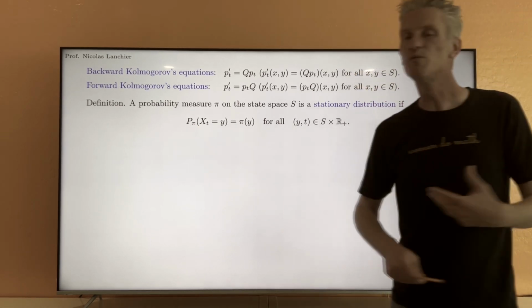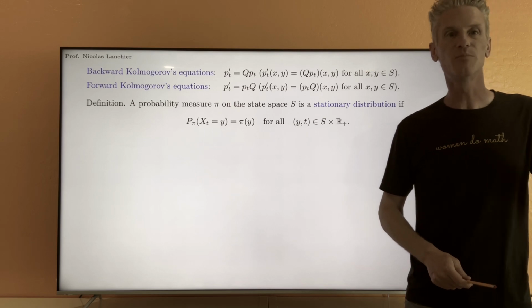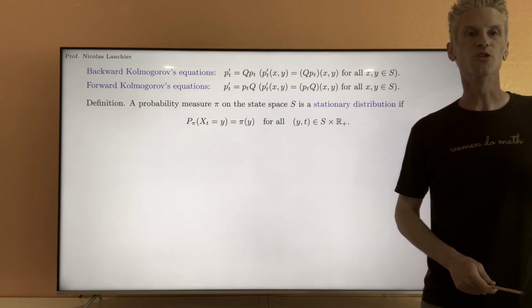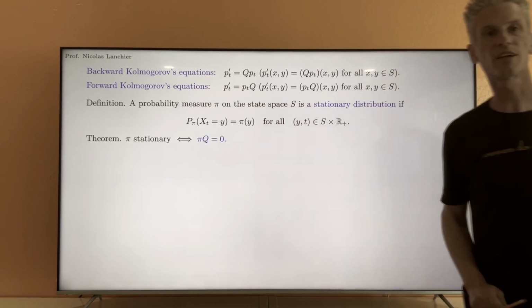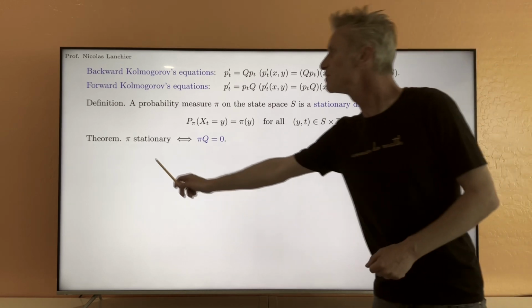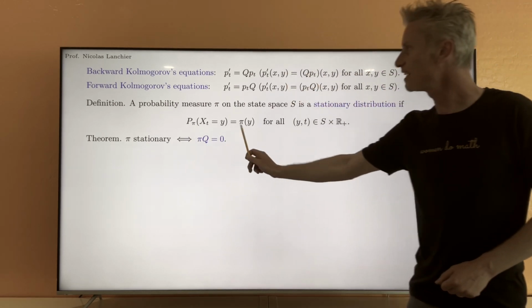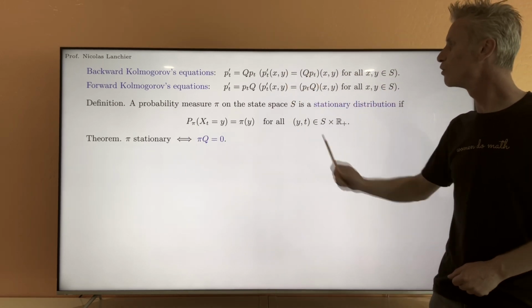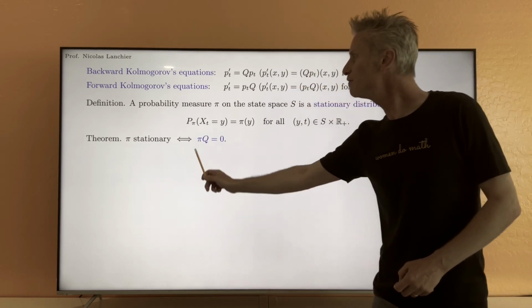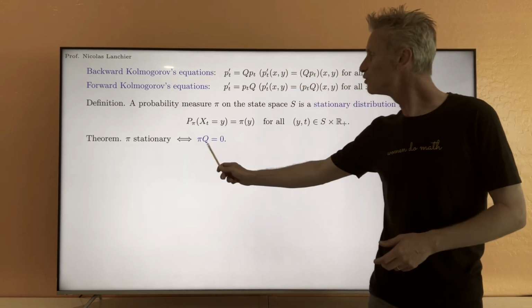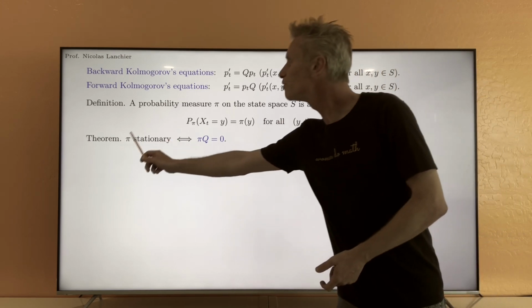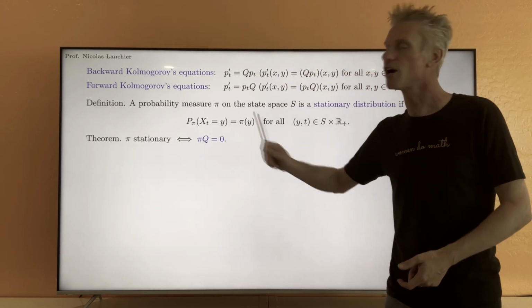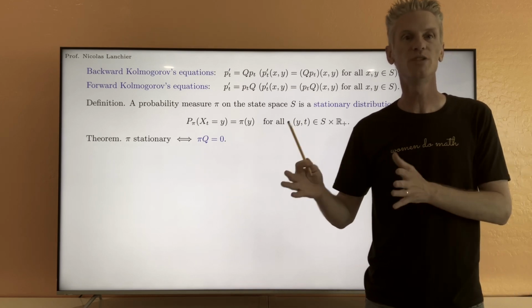Now, to find pi in practice, the main tool is the following theorem that can be proved using the backward and forward Kolmogorov equations. The theorem says that pi is stationary, and so satisfies this equation for all y and t, if and only if pi Q equals 0. Q here again is the intensity matrix, and so to find pi you just have to solve a linear system, pi Q equals 0.